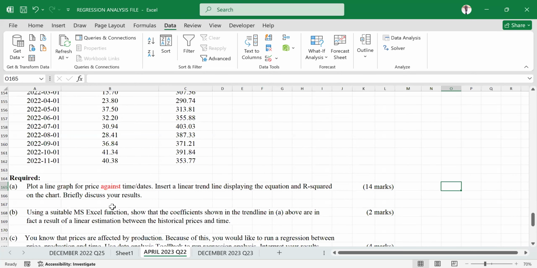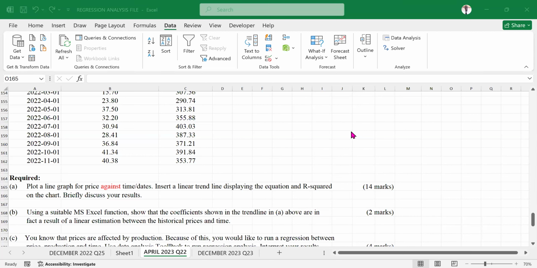Now, we've already talked about the variables. Someone tell us, someone remind us, between price and time or dates, which one is the dependent and which one is the independent variable? Guys, we're reminding ourselves.